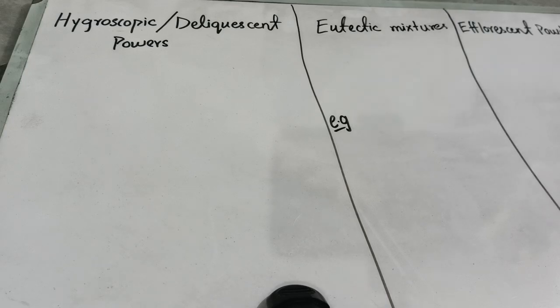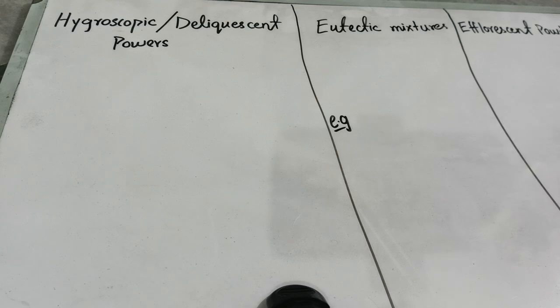So in the previous lecture we have started a topic of powders. We have discussed that powders are the solid unit dosage form and they can be used internally and externally, and they are present in crystalline nature as well as in the amorphous form. Then we have discussed some advantages and disadvantages of powders, and then we started a topic of classification of powders, and we have discussed the two types of powder. First is the simple powders and the compound powders. But now we are going to cover this topic. We are going to see the classification of powders.